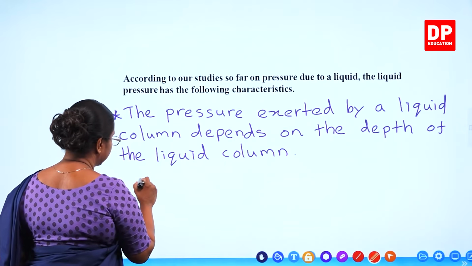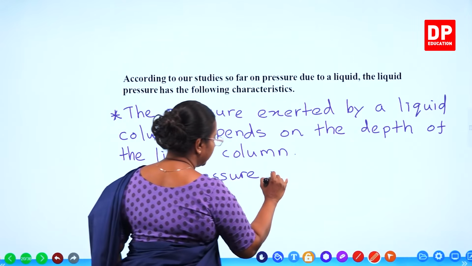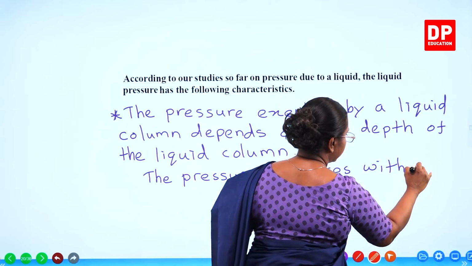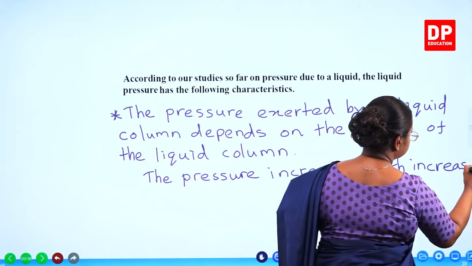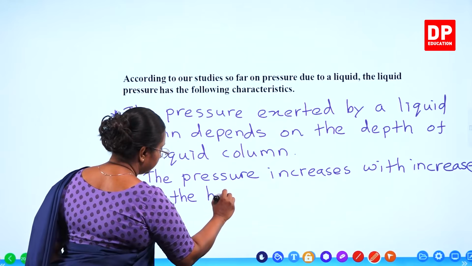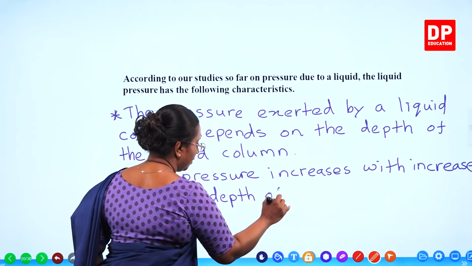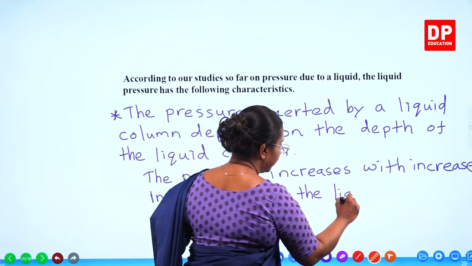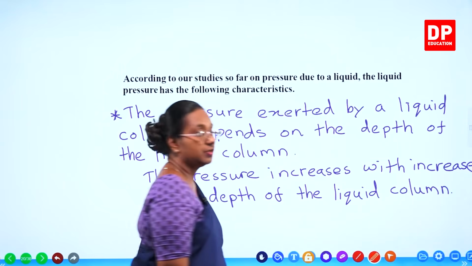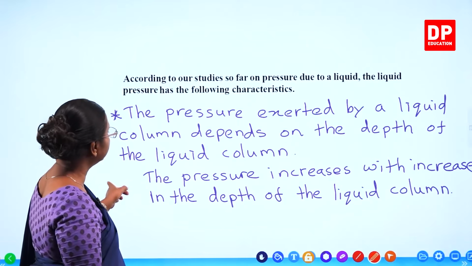And under that we can say the pressure increases with increase in the depth of the liquid column. So you all can remember that, students. The pressure exerted by a liquid column depends on the depth of the liquid column.